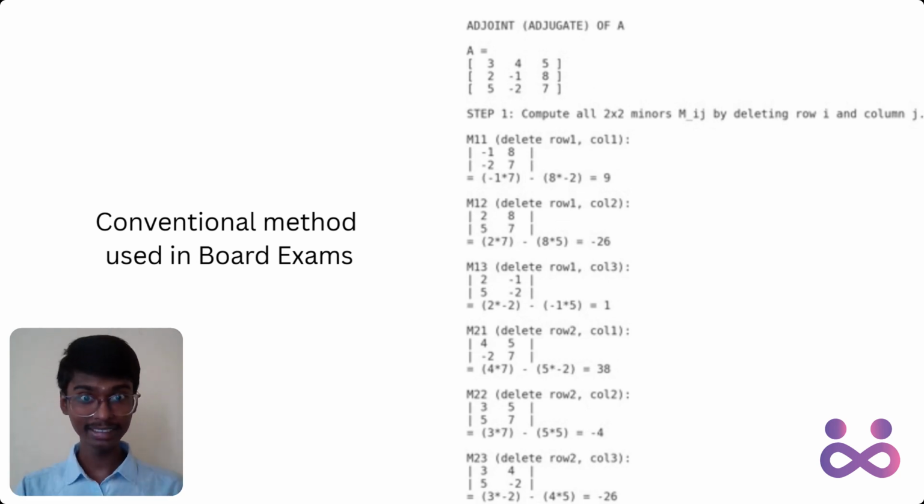Now it has 9 determinants and anywhere you might go wrong. In the multiplication you might take something wrong, or while taking the elements you might take them wrong, or while getting the signs, minus into plus you might take as plus, minus into minus you might take as minus. That might be a mistake. If any one element is wrong, the whole adjoint of the matrix goes wrong.